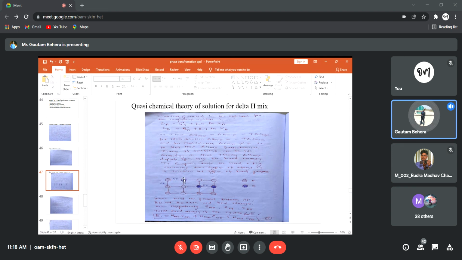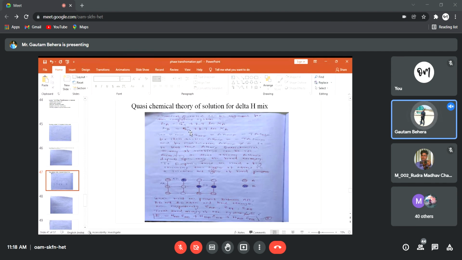Before moving on, let us discuss this. Chemical potential can be expressed for a two component system. Mu A is the chemical potential of A, mu B is the chemical potential of B. How can we express the chemical potential? Mu A is equal to G naught A plus RT ln XA. In thermodynamics, you have gone through this equation, I remember. Mu B is equal to G naught B plus RT ln XB, right?